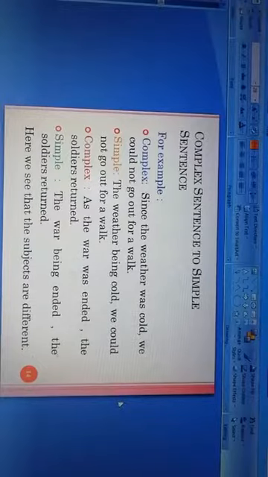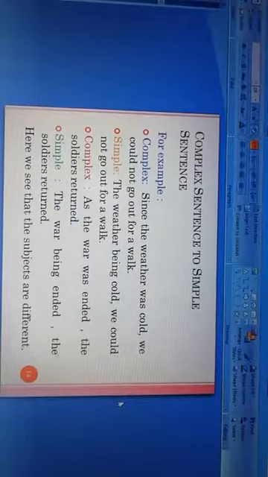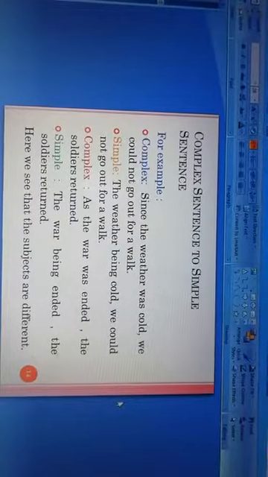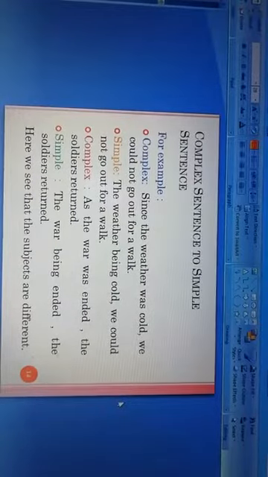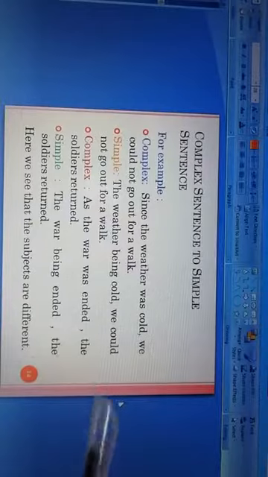First the subject, the weather, and then verb plus ing.